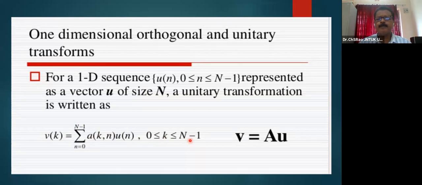So this is the unitary transformation, the representation of a vector as a unitary transform.